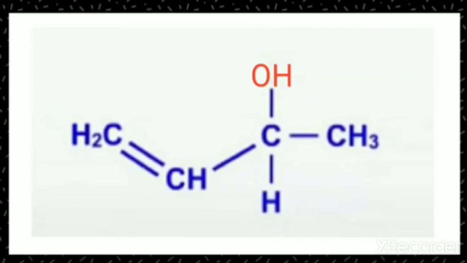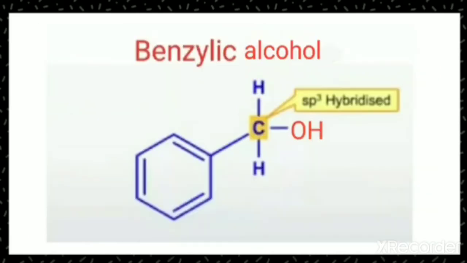Next is benzylic alcohol. In benzylic alcohol, the hydroxy group is attached on a carbon atom that is sp3 hybridized, but this sp3 hybridized carbon atom is bonded with a benzene ring.